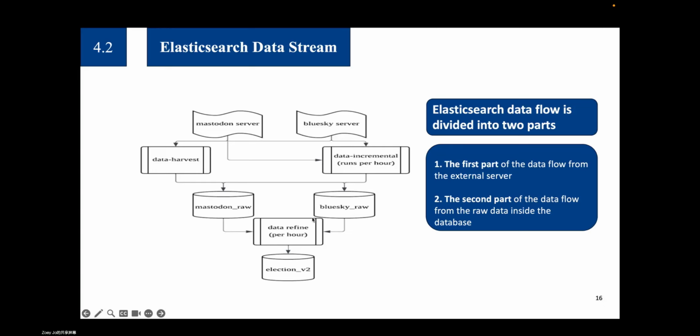After we harvest the raw data, the second part starts. This raw data is taken out by another set of Fission functions for further processing, including format transformation, data cleaning, granularity, aggregation, etc. And then all the data is continually written into the final index in Elasticsearch, as I show in the table, election V2.